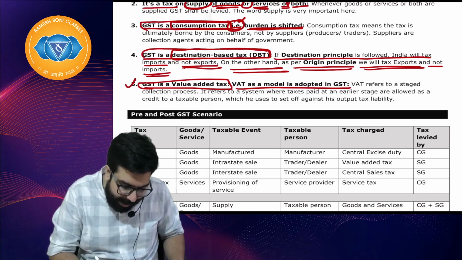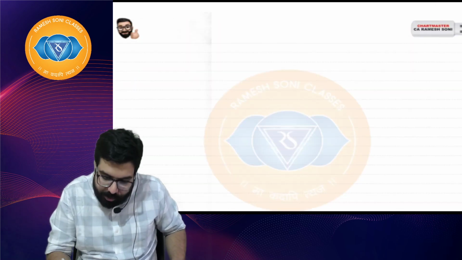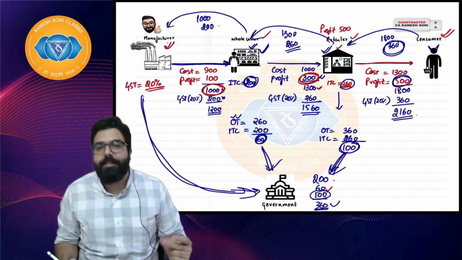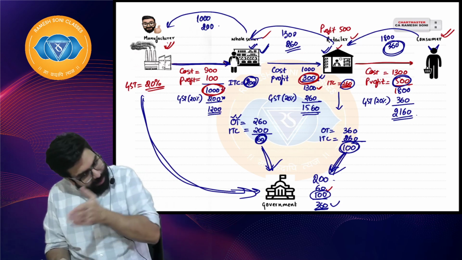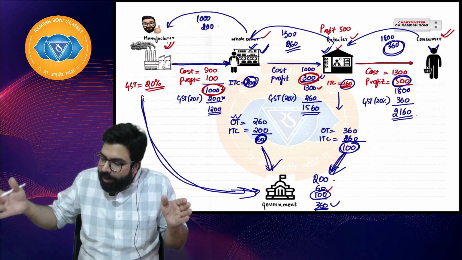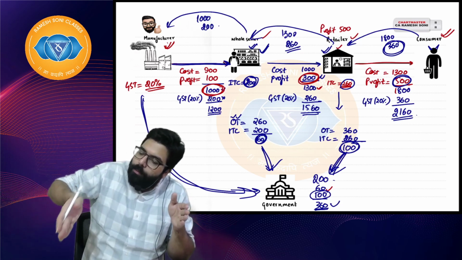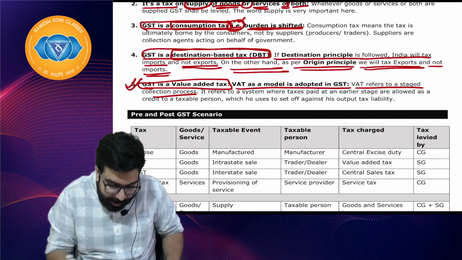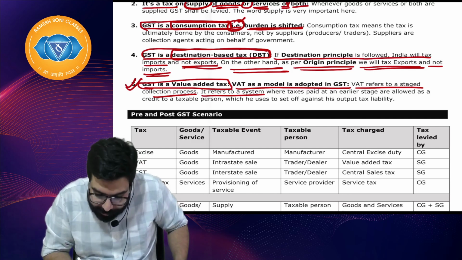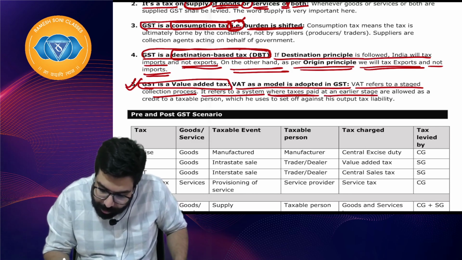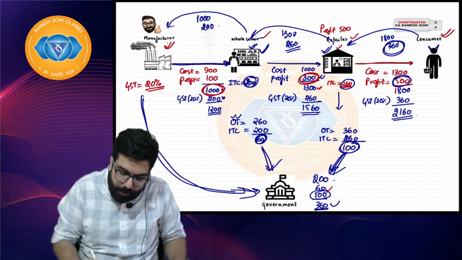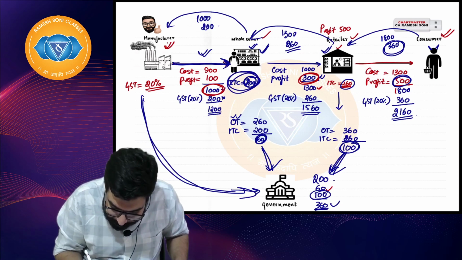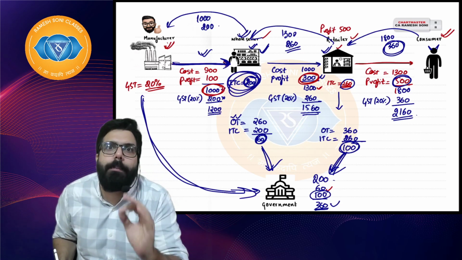Now, what is VAT? VAT refers to a stage collection process. Can you see in this question, at every stage, first stage, second stage, third stage, it is a stage collection process. At every stage the government is collecting. I hope everyone is clear. Whenever goods are going from one stage to another, at every stage the government will collect whenever there is a value addition. So VAT is a stage collection process. It refers to a system where taxes paid at an earlier stage are allowed as a credit to a taxable person. Baba, taxes paid at an earlier stage means whenever you buy something and you pay any tax, it will be allowed as a credit provided you are a taxable person, meaning a person registered under GST.